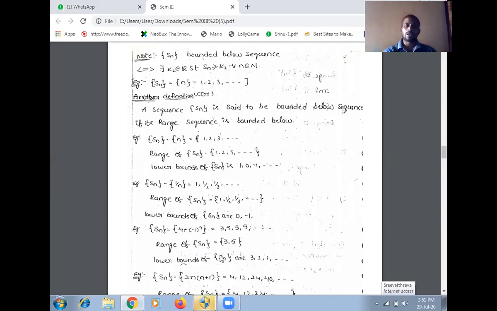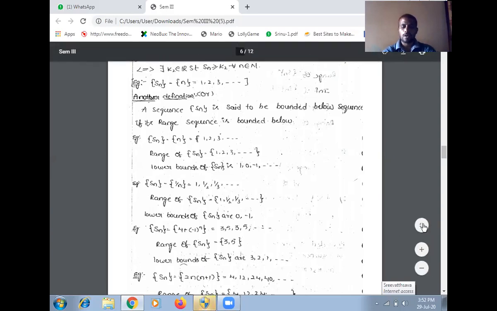So what are the lower bounds of this sequence? Here 3 is a lower bound of this sequence, and similarly all values less than 3 are lower bounds of the sequence. Less than 3 are 2, 1, 0, -1, -2 and so on. These are all lower bounds of this sequence. So the lower bounds of Sn are 3, 2, 1 and so on. So I am giving another example also here.